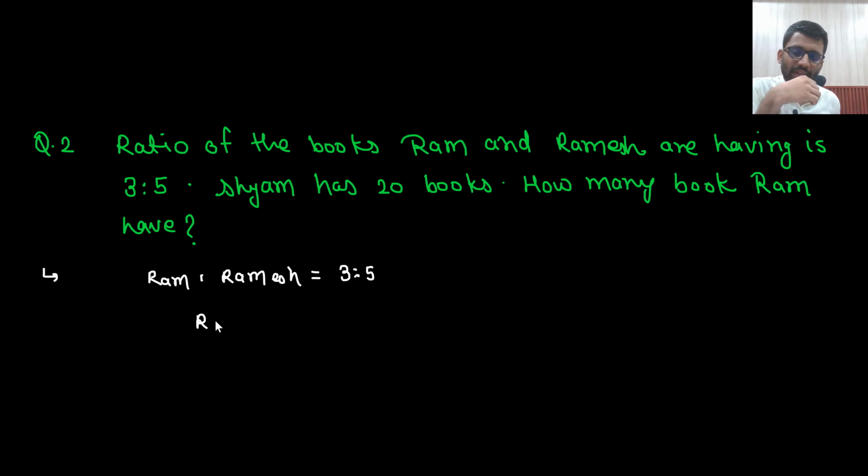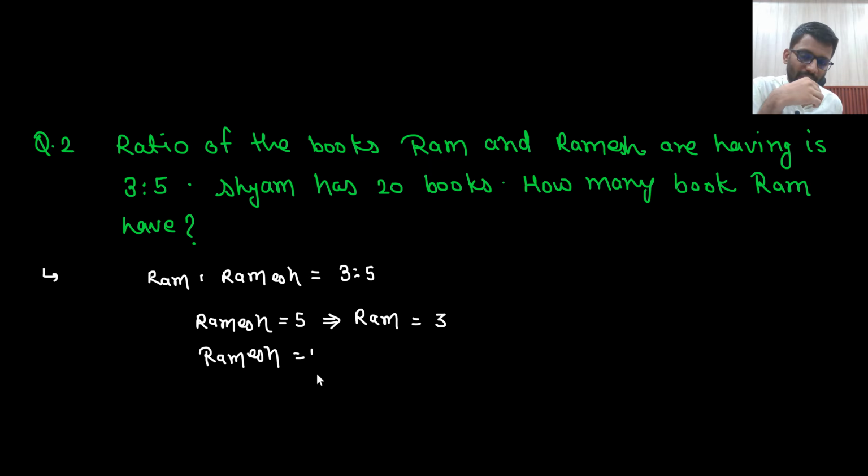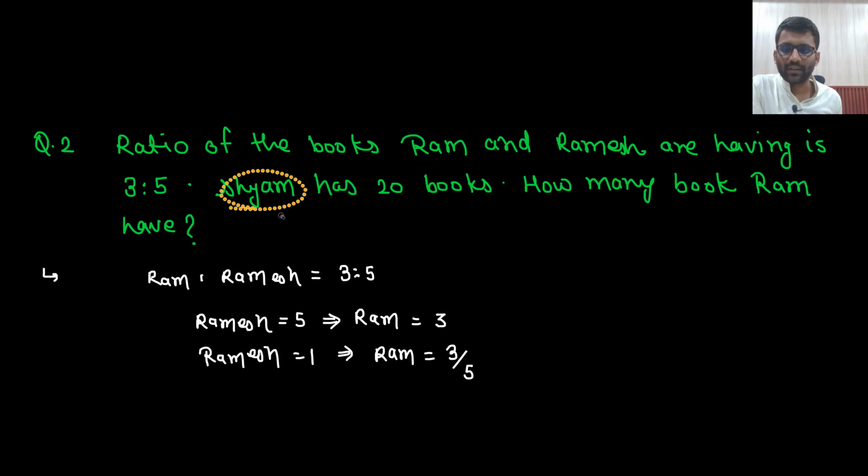If Ramesh was having 5 books, then Ram was having 3 books. If Ramesh was having 1 book, then how many books would Ram be having? 3 by 5, right? Ramesh 5, then Ram 3. Ramesh 1, then Ram 3 by 5. Here I have written Shyam, so this should be replaced by Ramesh.